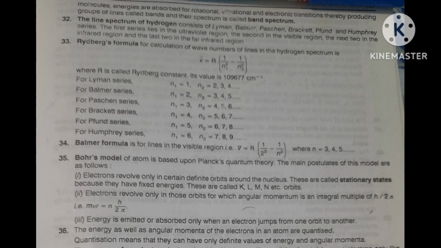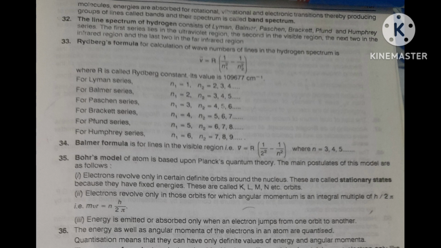Now second point: electrons revolve only in those orbits. They will not revolve in all. Electrons revolve only in those orbits for which the angular momentum, what is angular momentum? mvr: mass into velocity into radius. R is how far the electron is from the nucleus. If you consider the orbit as a spherical orbit, then r is the radius, v is the velocity, and m is the mass of the electron.